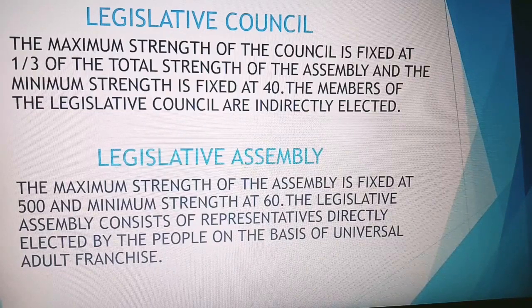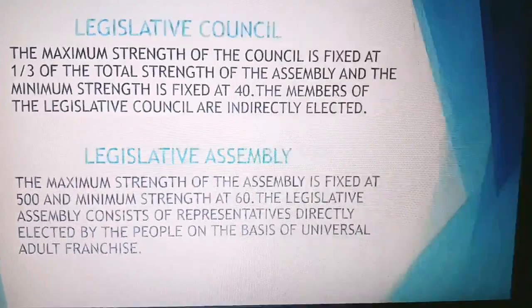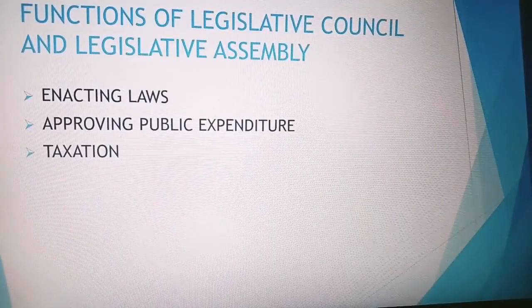Like the Lok Sabha, the Legislative Assembly is not a continuing chamber. Its normal term is 5 years. However, the governor is authorized to dissolve the assembly at any time, even before the completion of its term. Whereas, like Rajya Sabha, the Legislative Council is a continuing chamber, that is, it is a permanent body and is not subject to dissolution.